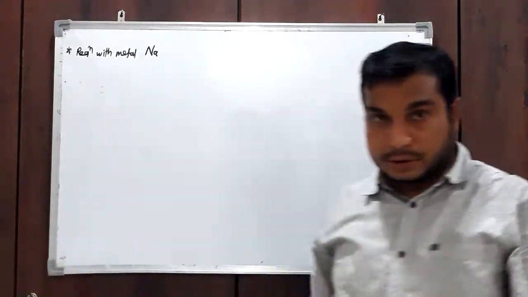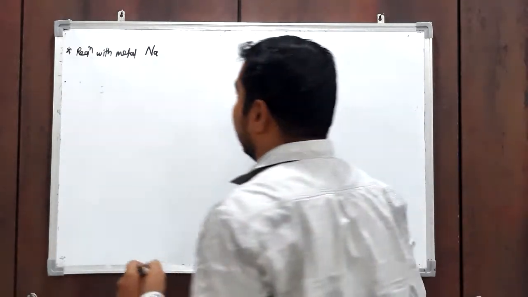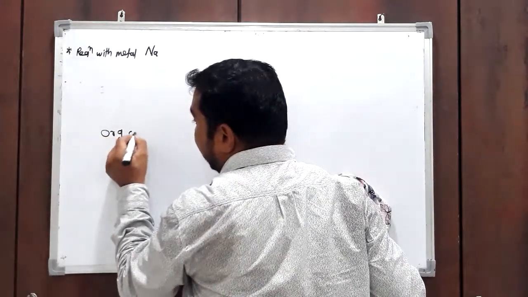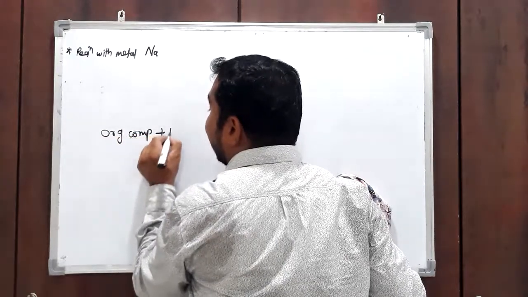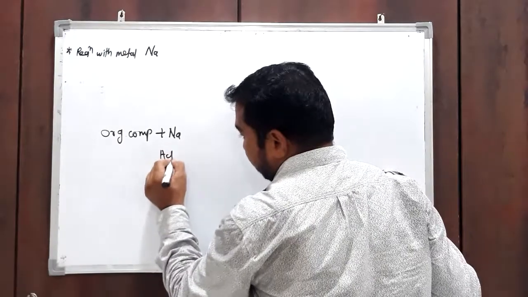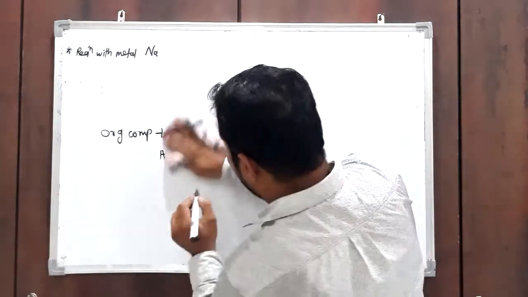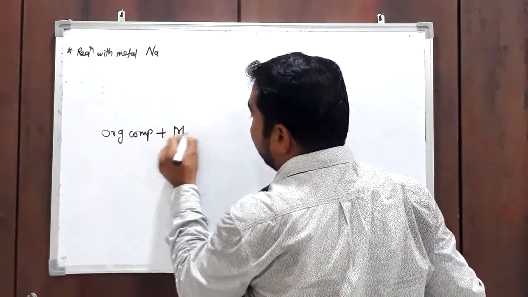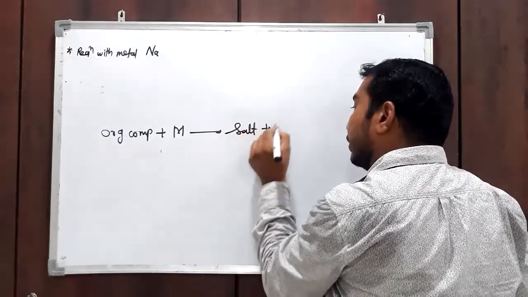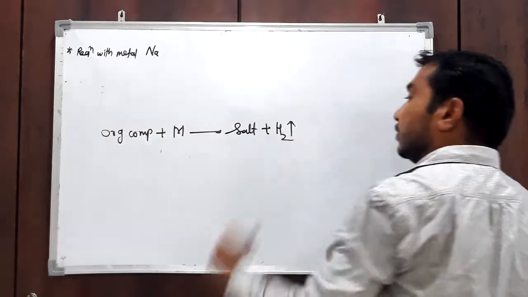One important point is that any organic compound reacting with an active metal M, like sodium, aluminium, magnesium, potassium, forms a salt with liberation of hydrogen gas.